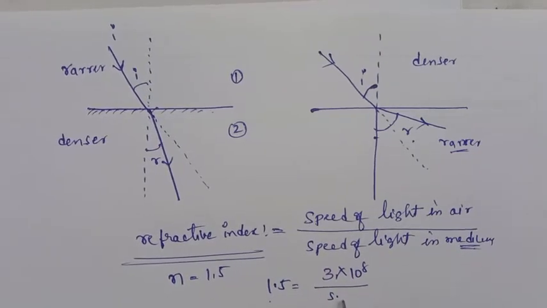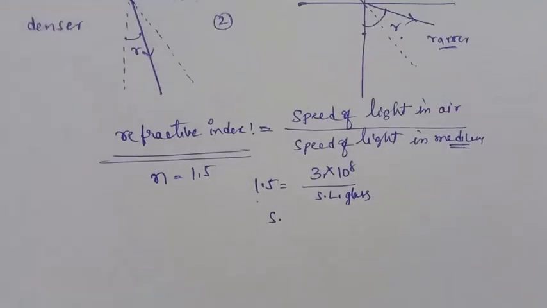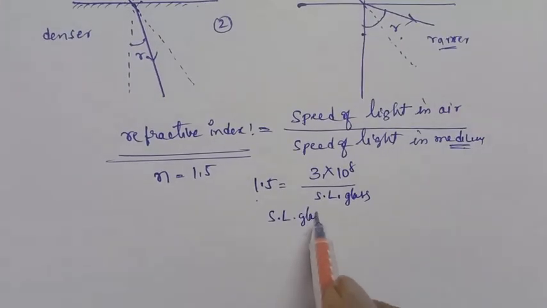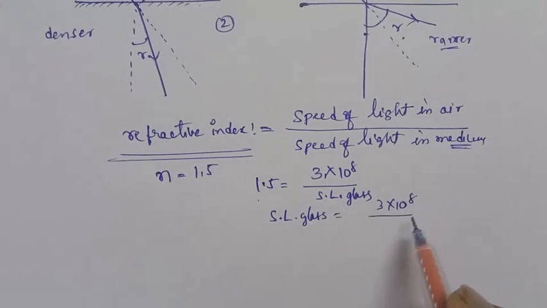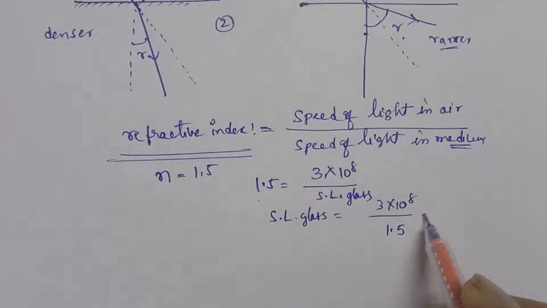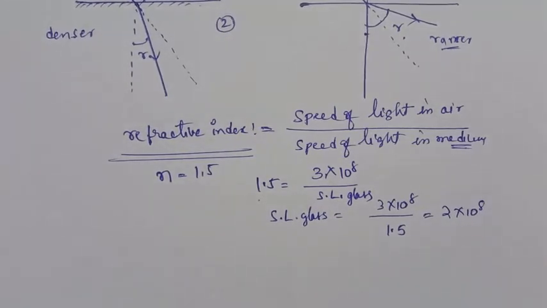So the speed of light in glass is equal to 3 into 10 to the power of 8 upon 1.5. That gives 2 into 10 to the power of 8. Normally in air, the speed is 3 into 10 to the power of 8.